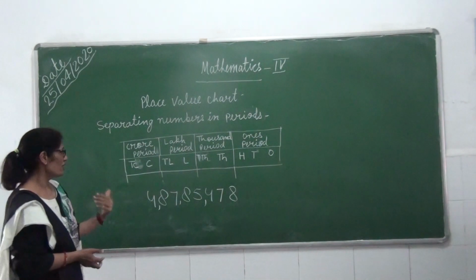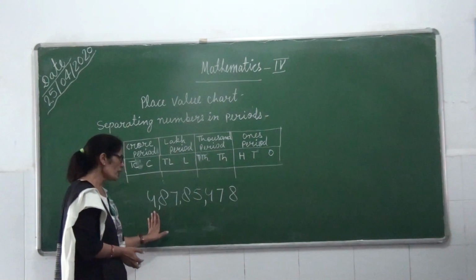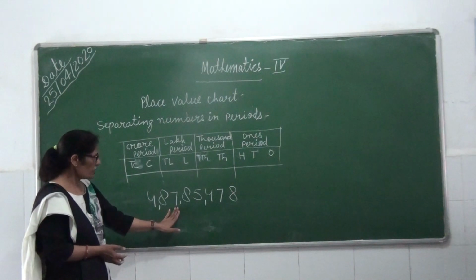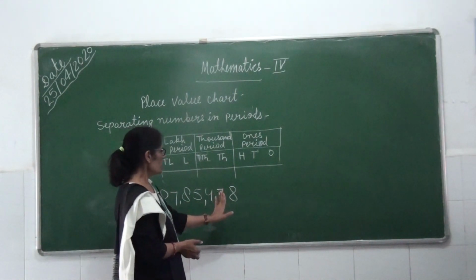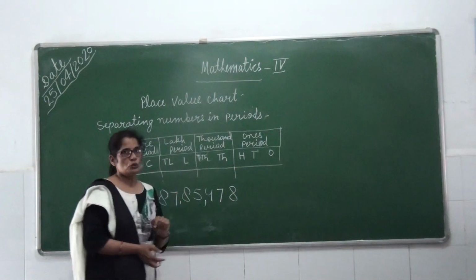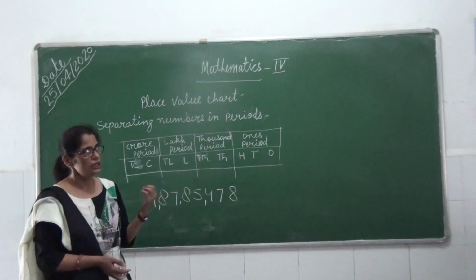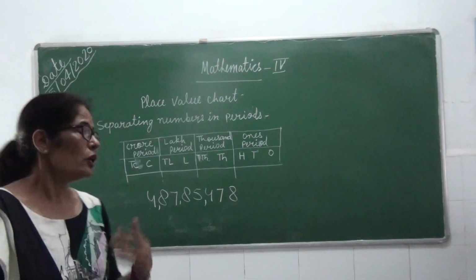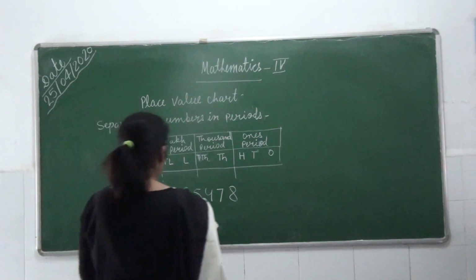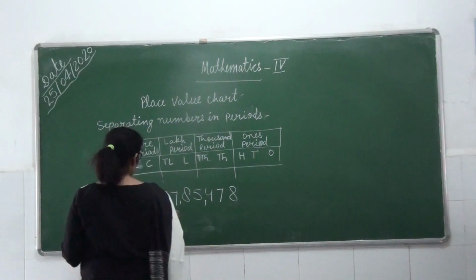The number will become 4 crore 87 lakh 85,475. You can read the number easily. So what do you have to do for that? You have to separate numbers by using commas.